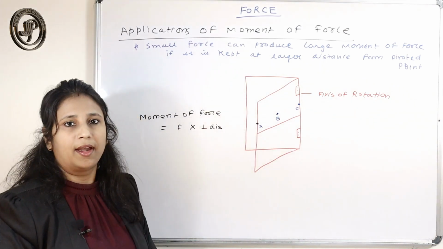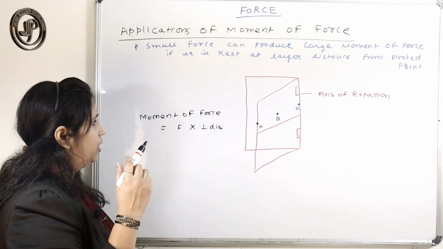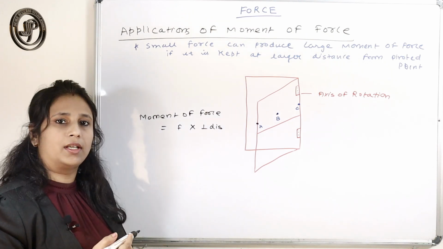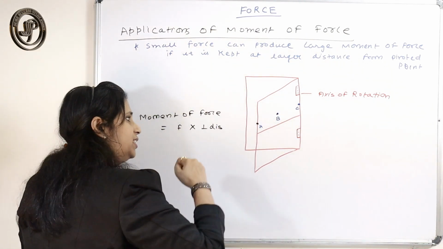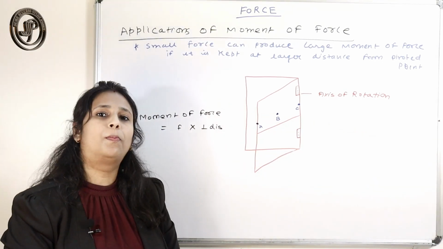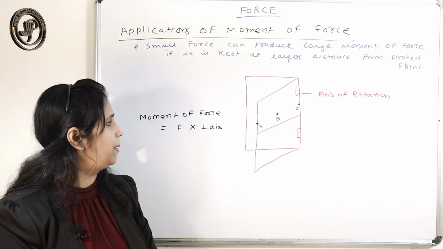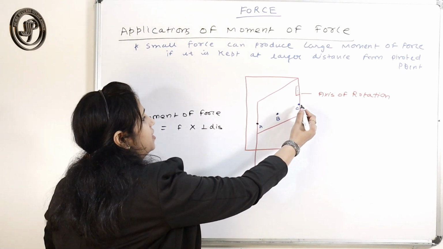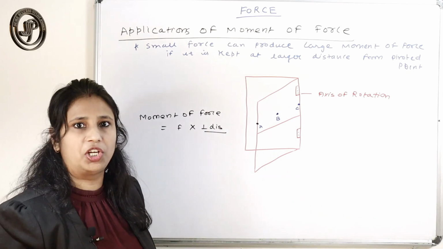And if you try to open the door through point C, you will not be able to open it, however large the force may be, because the perpendicular distance becomes 0.